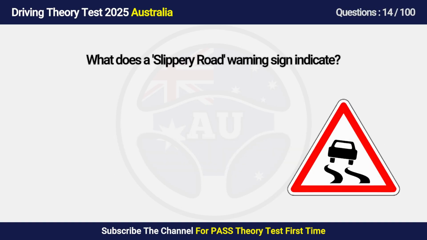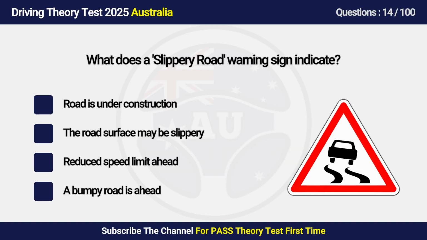Question 14. What does a slippery road warning sign indicate? A. Road is under construction. B. The road surface may be slippery. C. Speed limit ahead. D. A bumpy road is ahead.